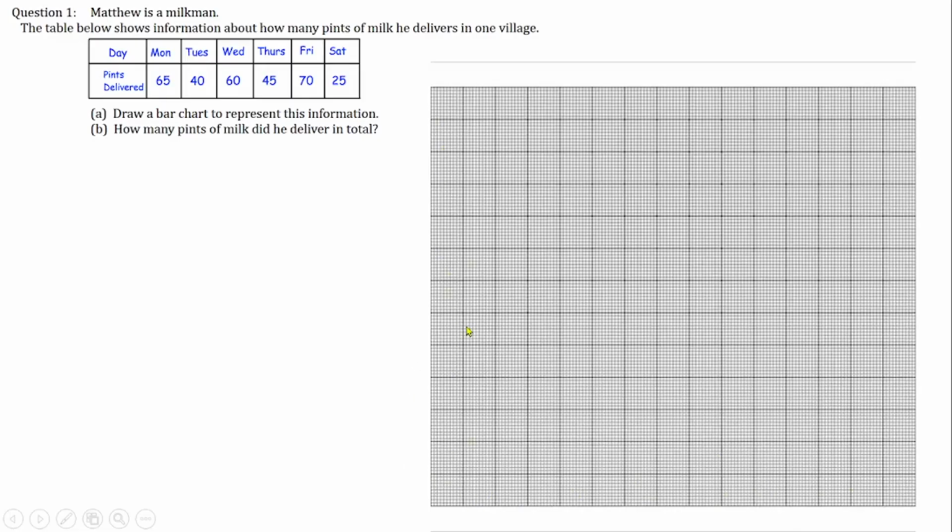So this one is going to be a little bit different from the one you have been drawing before, in the sense that, let's see what I'm talking about. Now I will draw my y-axis, which is representing the pints delivered, and the days represent the x-axis as well. So I'll draw my x-axis, which is representing the days. Then all this needs to be labeled, quite alright. I didn't say that before. If you don't label it, you lose marks for that.